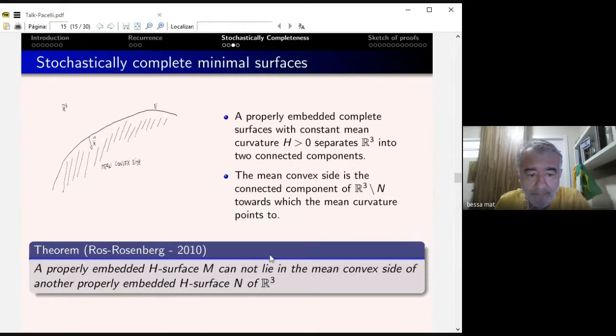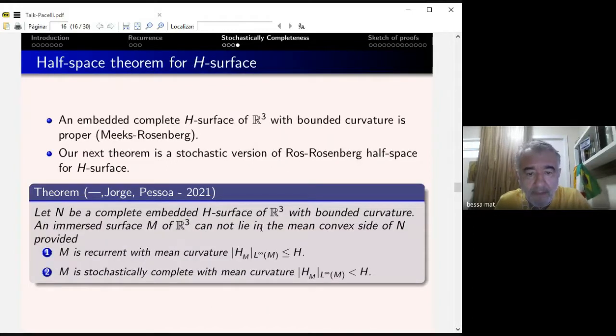Okay, N has bounded curvature. So you have an immersed surface M in the mean convex side of N. Here's the mean convex side. You put an immersed surface here, not necessarily complete. Okay, if M is recurrent, M cannot be in the mean convex side, once M is recurrent and the sup of the absolute value of the mean curvature is less than or equal to H. So if it's recurrent, it cannot be there.